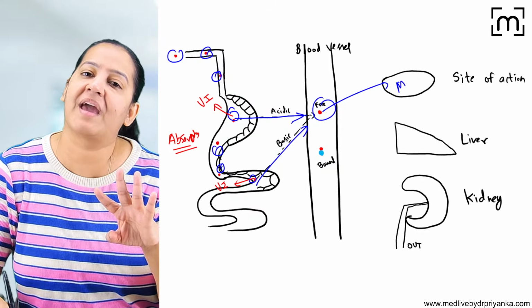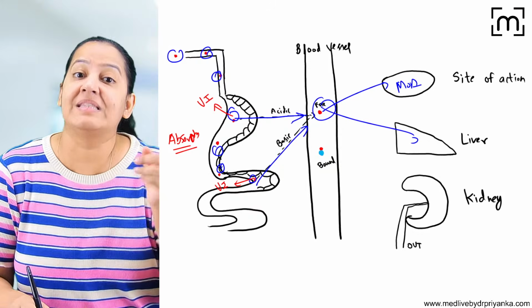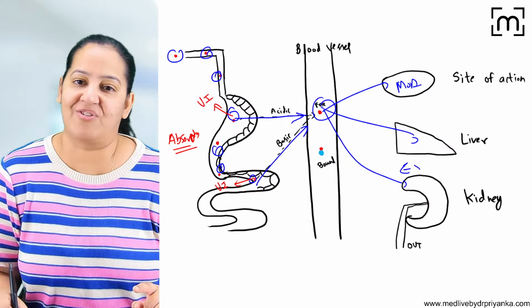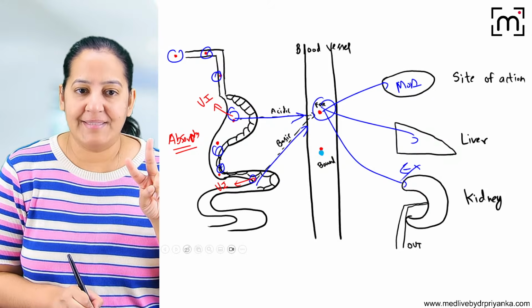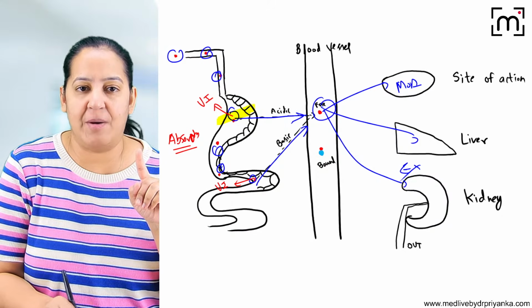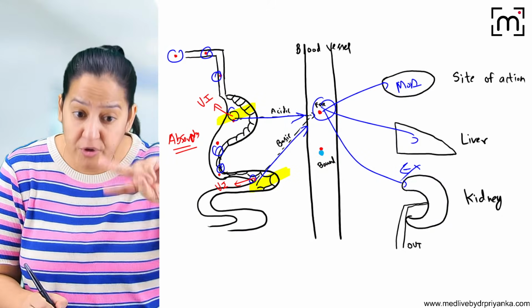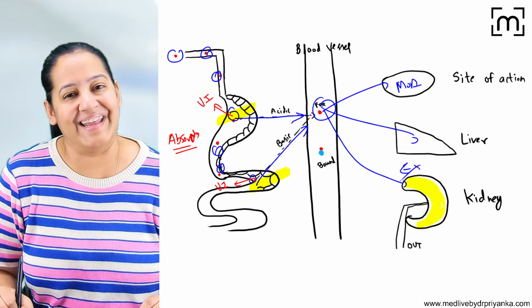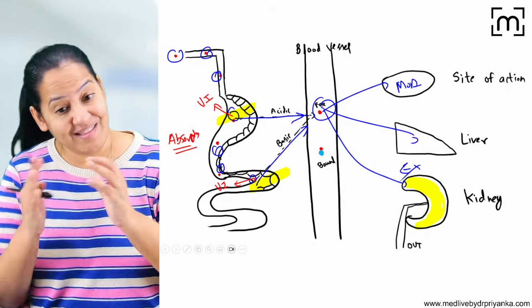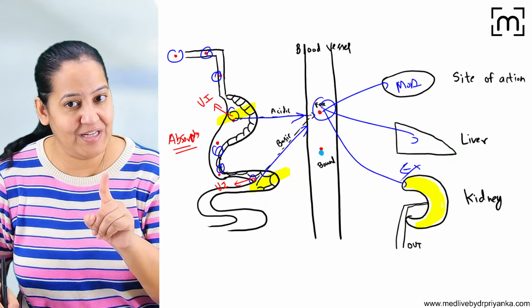Now the drug reaches here. The drug has already shown its mechanism of action. The drug is already metabolized. Now I want to excrete the drug. For absorption, we have two organs. Acidic drugs are absorbed from the stomach, and basic drugs are absorbed from the intestine. But for excretion, we have one organ. The name of the organ is kidney. So whether it is an acidic drug or a basic drug, it has to be excreted from the kidney.